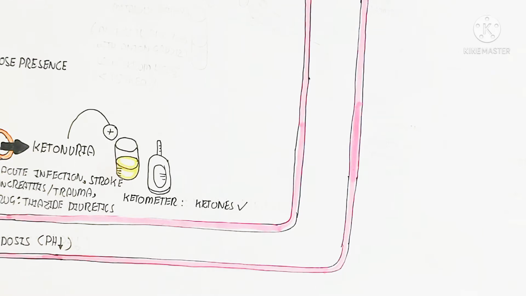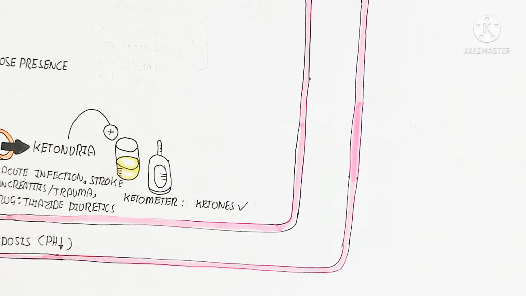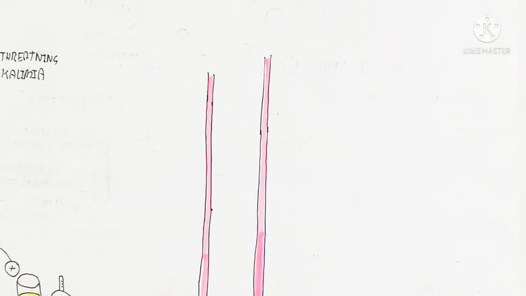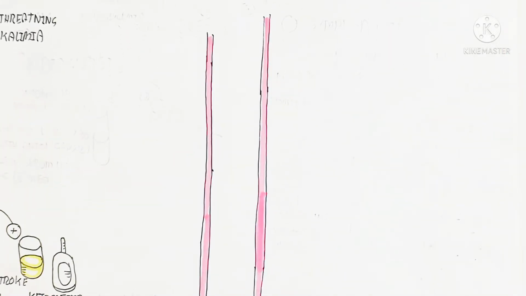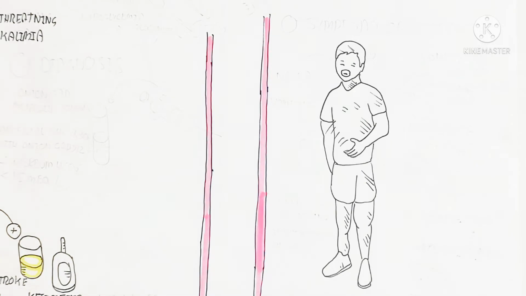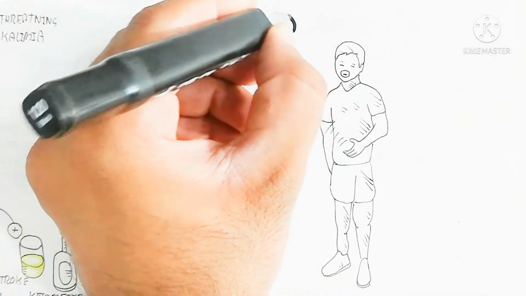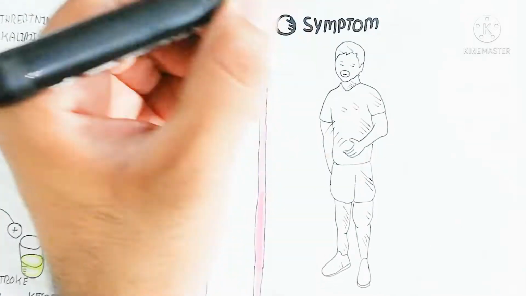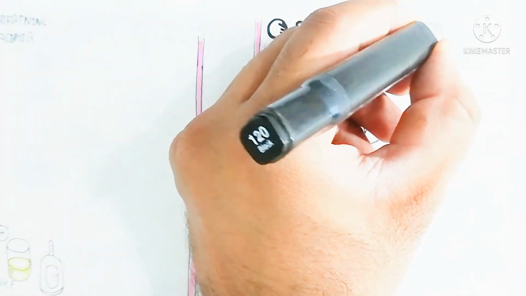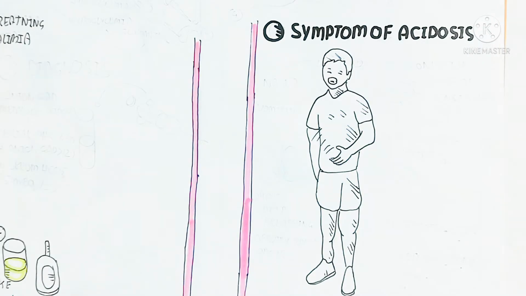Anyhow, let's begin to understand the symptoms of ketoacidosis. The symptoms may include nausea and vomiting. Why will vomiting occur?